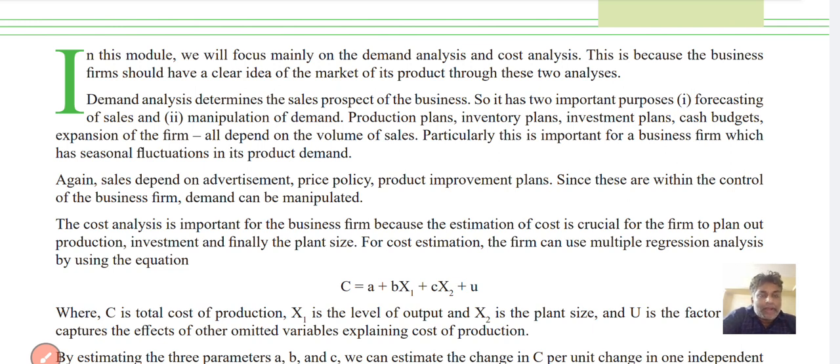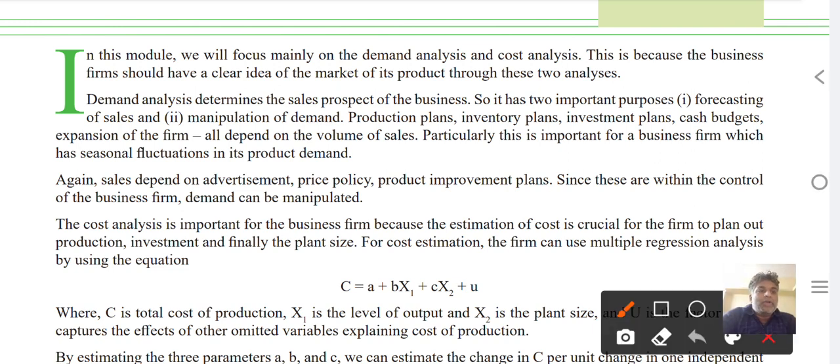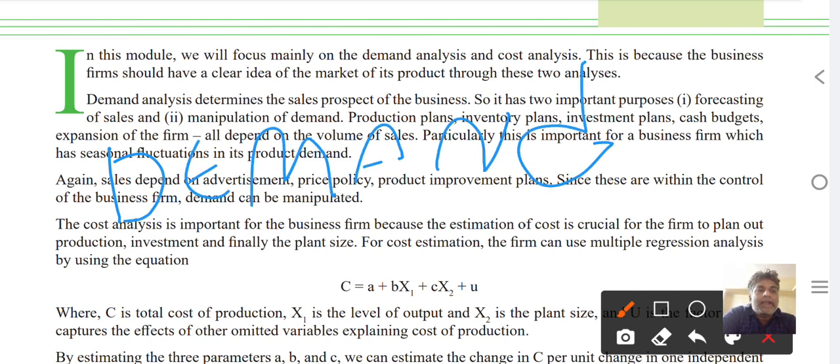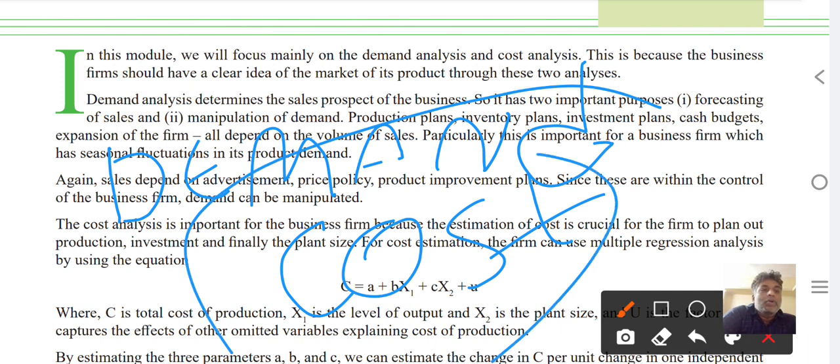So come to the point, this module is mainly focused on demand analysis and cost analysis. So mainly have a clear idea. Demand and cost analysis, these two are the main focus